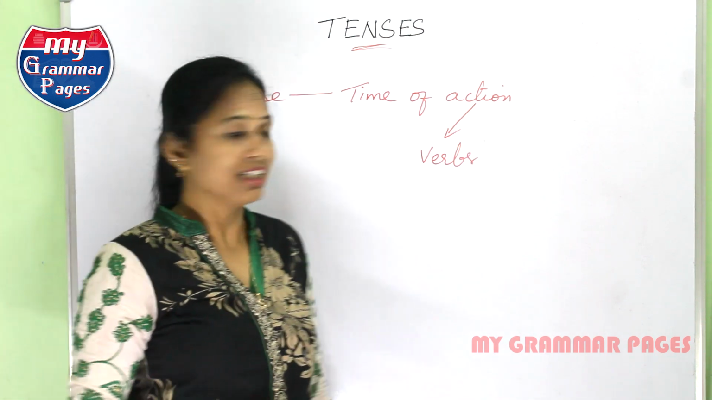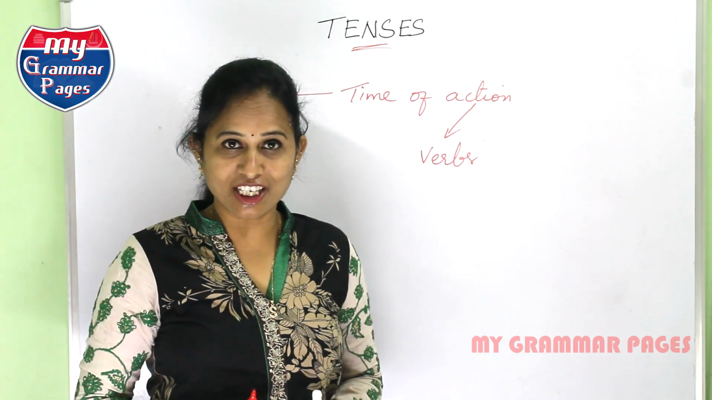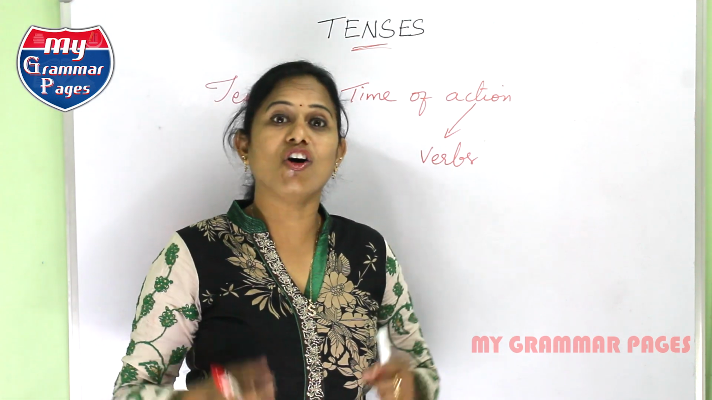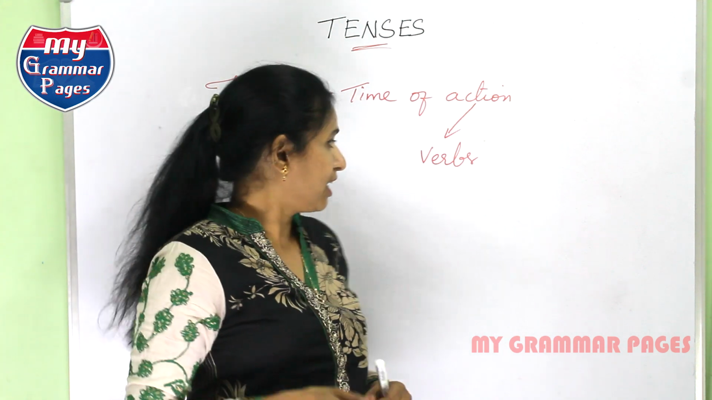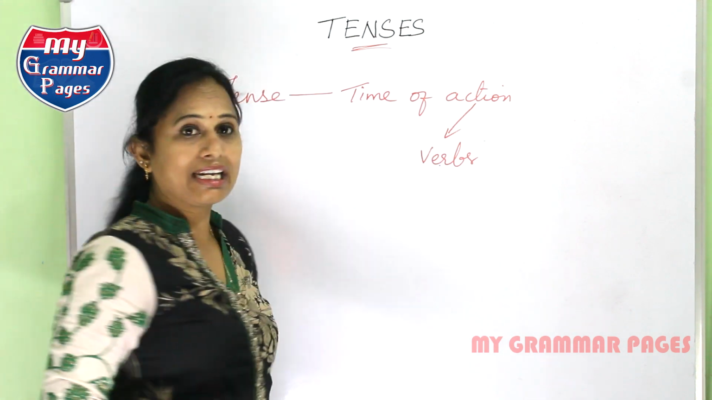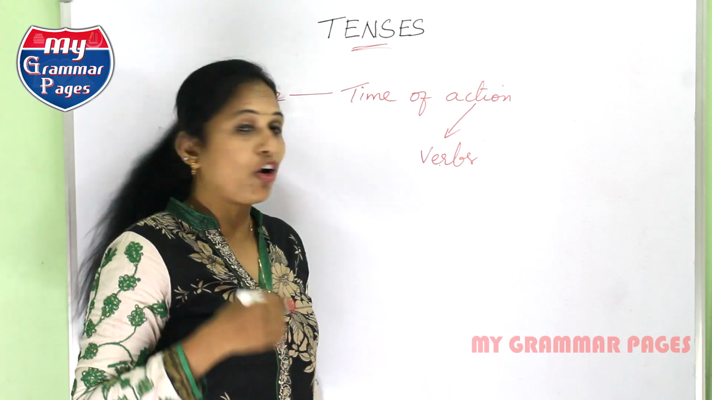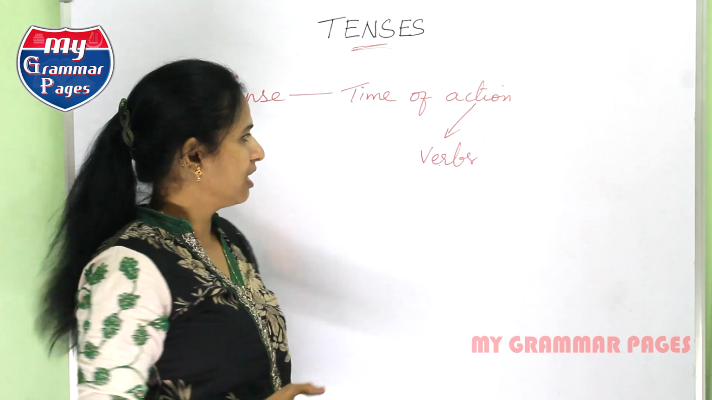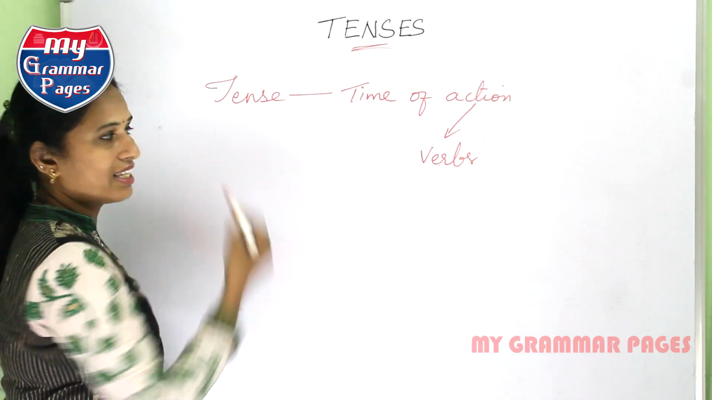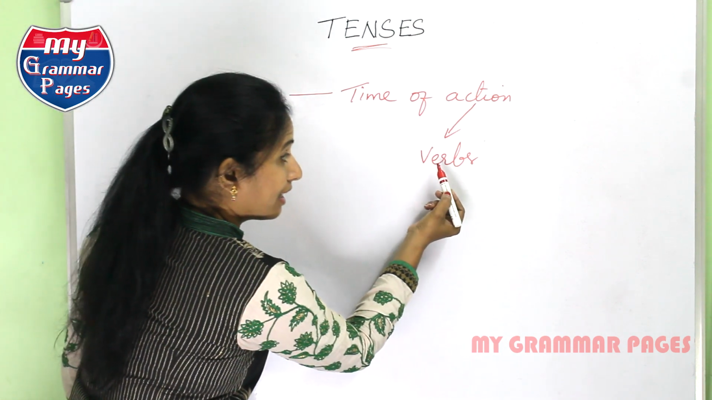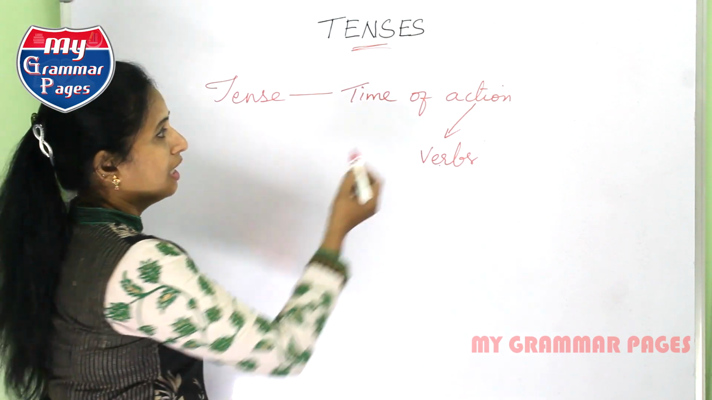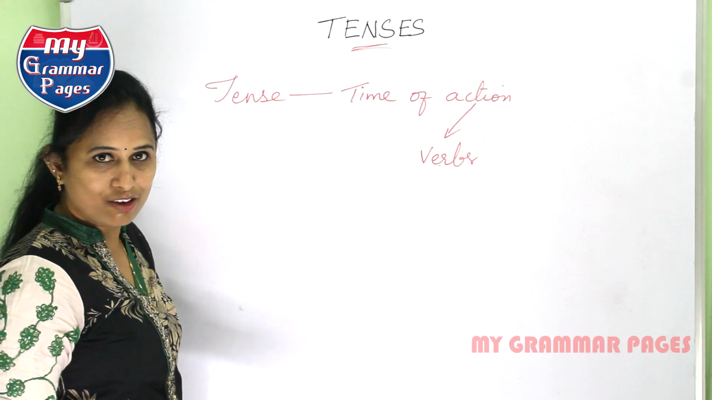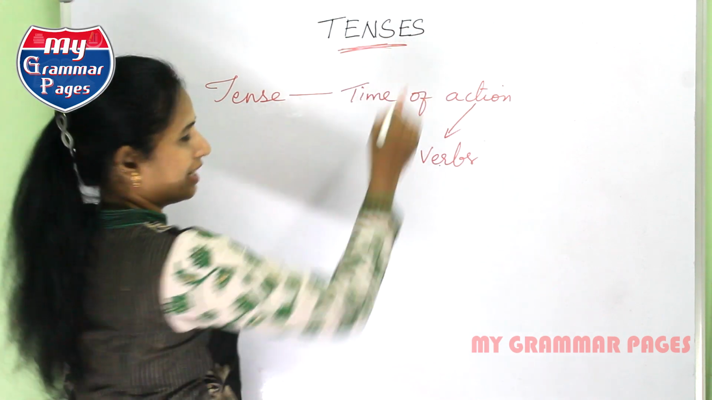We all know that a verb is a part of speech which denotes the action of the subject or its state of being. Now these verbs take different forms according to the type of action that is being expressed. In short, we can say that the form of the verb which shows the time of action or the state of being is called a tense.